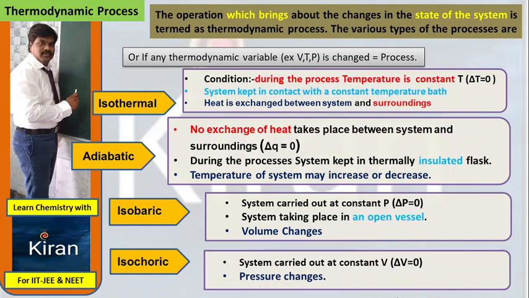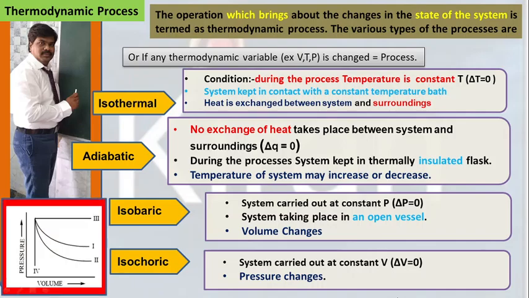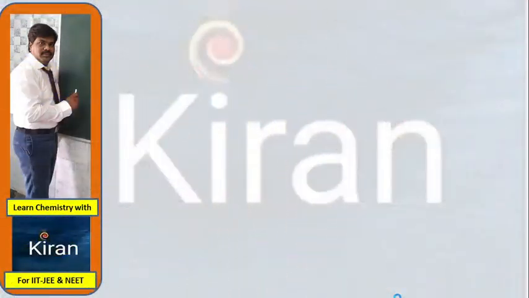So how to remember these four processes, and how can we explain them in a simple way? Once again, I am explaining. Look at the screen. The first one is isobaric.